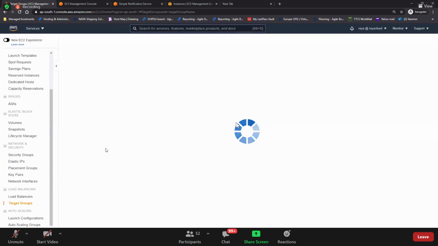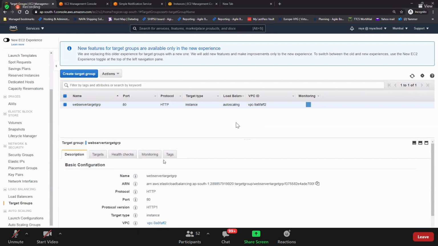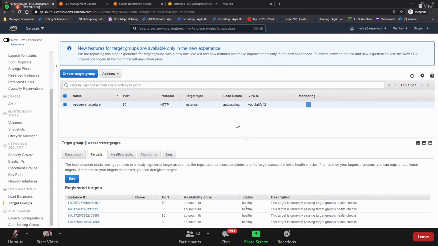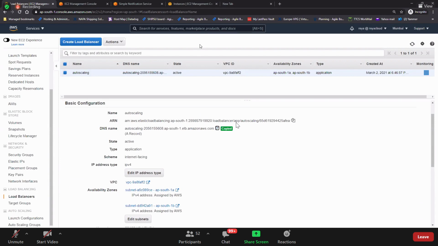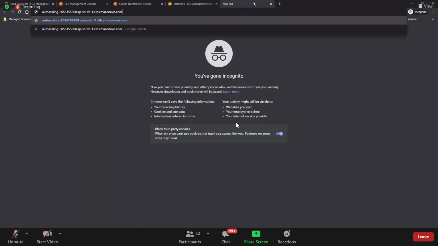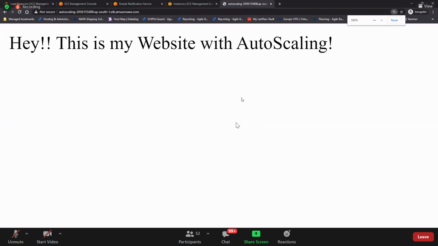Go to target groups. Here you have targets. Do you see that all the targets are healthy? That means my load balancer should work now. So take our URL and then put it. Do you see that now? Guys, so this is my website, now with auto scaling.